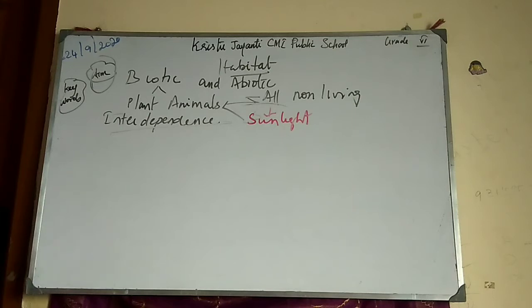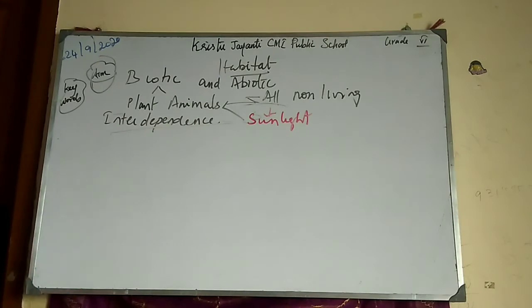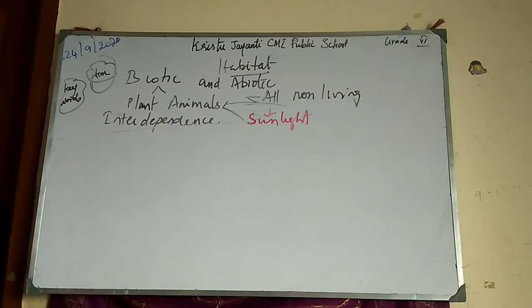So when you eat plant food, you are not eating the plant, you are eating the sun energy. The light energy is converted into chemical energy and kept inside the plant. So when you eat, you are taking the sunlight only in the form of chemicals. Or if you say, no, I will eat only non-veg, I am not eating plants, in that case also, you are taking only sun energy.